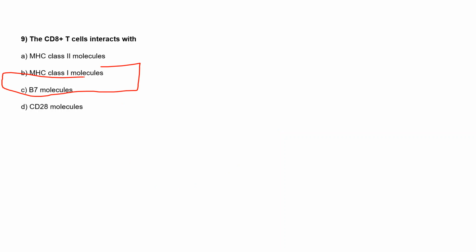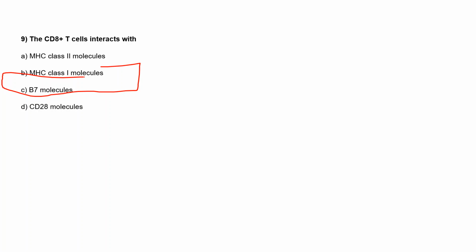Okay, I know you people know about MHC class 2 molecule and MHC class 1, I'm sure. So, what are these B7 molecules? Have you heard about B7 molecules? Anyone knows? It is a co-stimulatory molecule that is found on antigen presenting cells like dendritic cells, macrophages and B cells. Yeah, right. You are right.